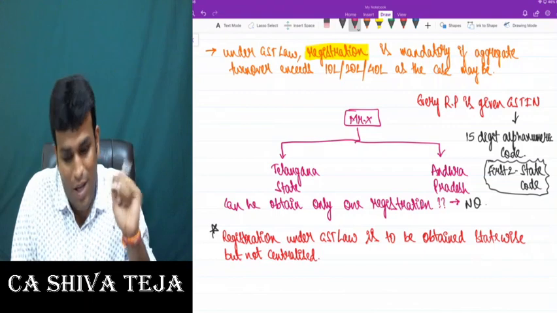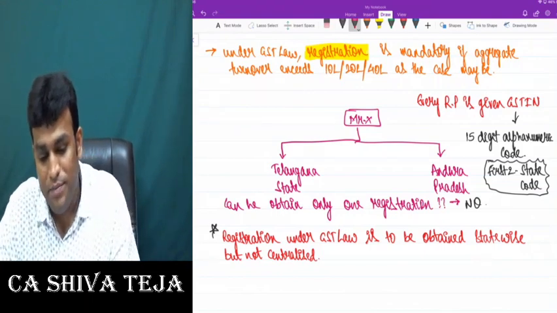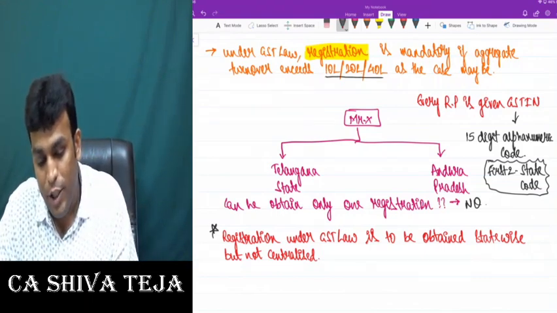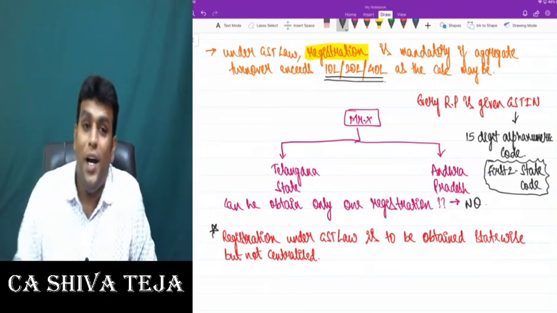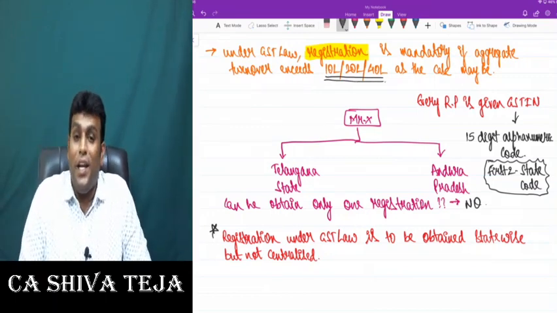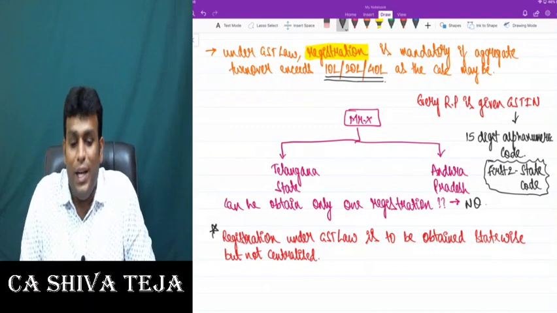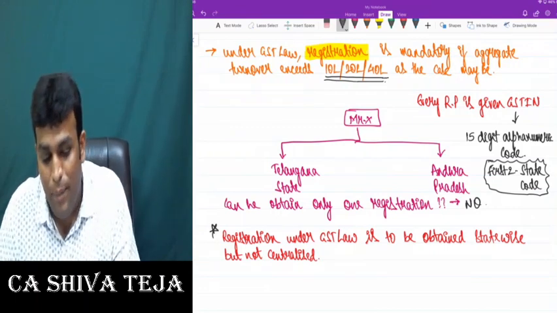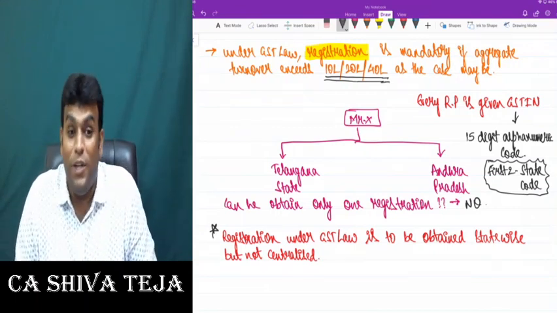Getting clarity, friends? Take this point, very important. Please write the first point. Under GST law, registration is mandatory if aggregate turnover exceeds 10 lakhs or 20 lakhs or 40 lakhs, as the case may be. Why? Because in different states they kept different limits.